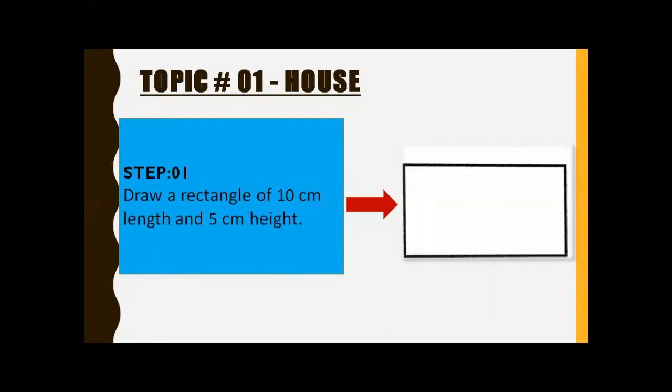Step number 1, draw a rectangle of 10 centimeter length and 5 centimeter height. That is, the 10 centimeter is the length and 5 centimeter is the height. The cursor is pointing to the height of 5 centimeter and length of 10 centimeter. That makes a rectangle. All of you draw it. Okay, students, this is the first step of making the house.